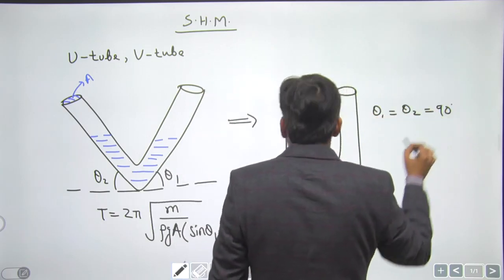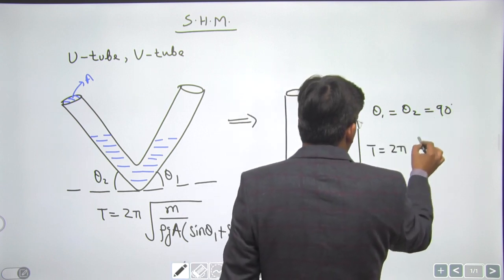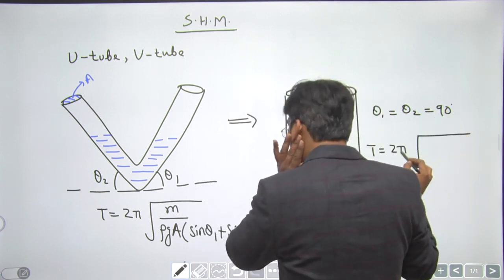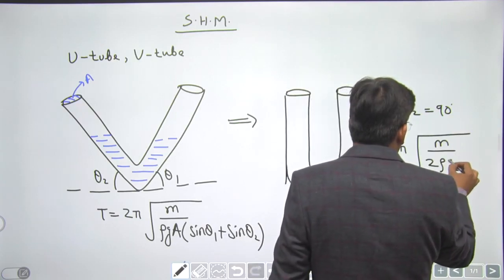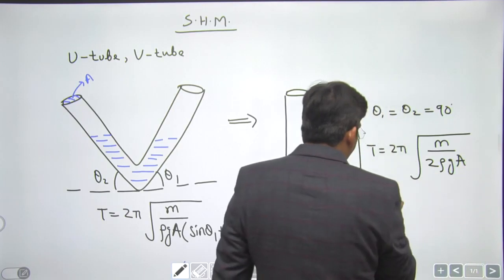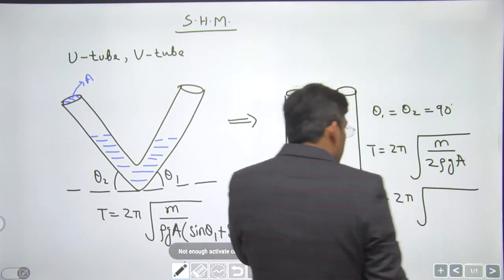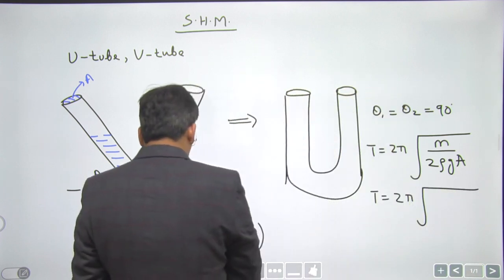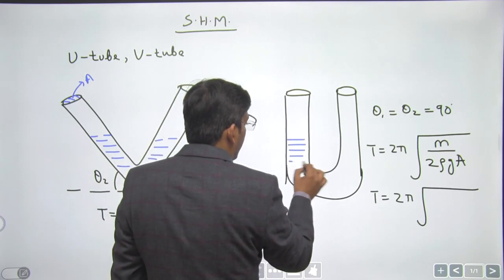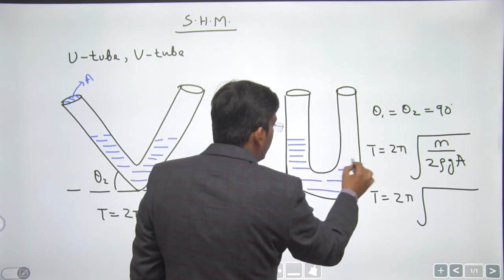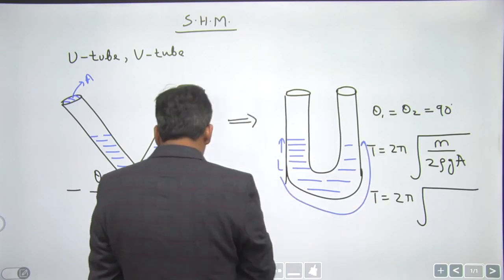So now the time period becomes 2 pi under root of m divided by sin 90 plus sin 90, which becomes 1 plus 1, 2 rho g A. Let the length of the liquid column be L.